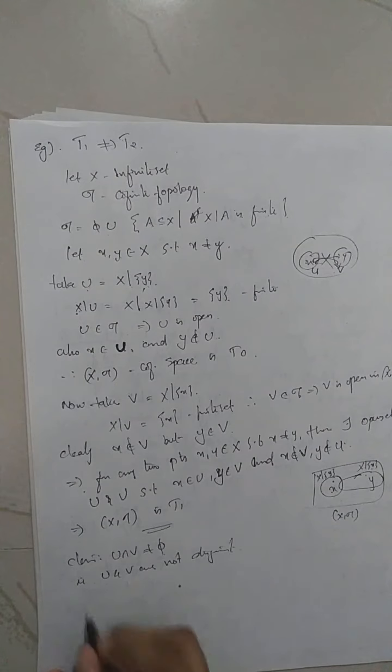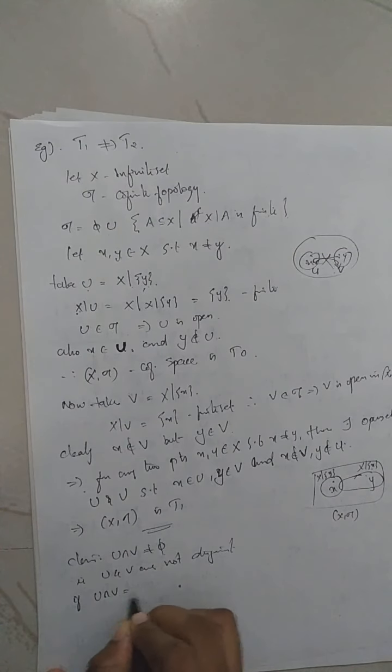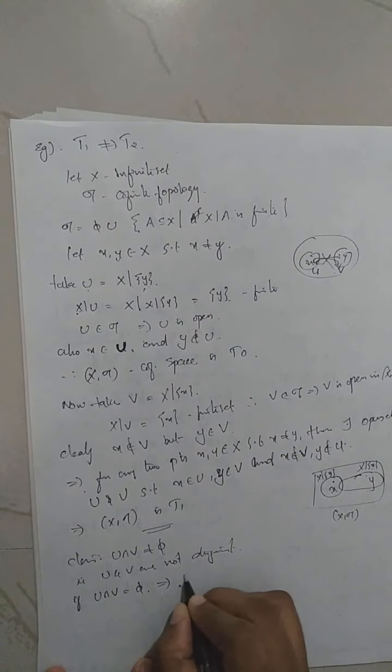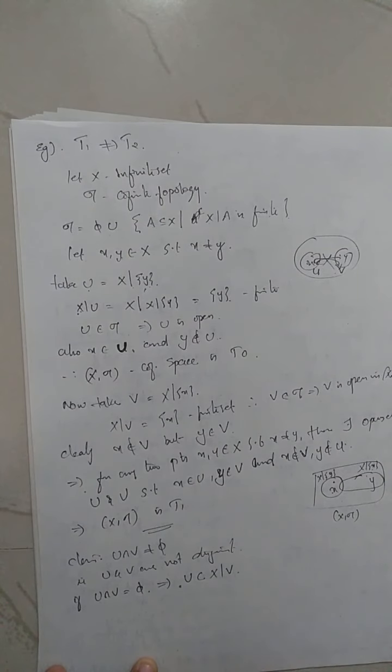So how will you prove that? If possible, let U intersection V equal to empty, which implies U will be contained in X minus V. When A intersection B is empty, one is contained in the complement of the other. So U will be contained in X minus V. Okay. What is X minus V? Since V is an open set, X minus V will be finite.